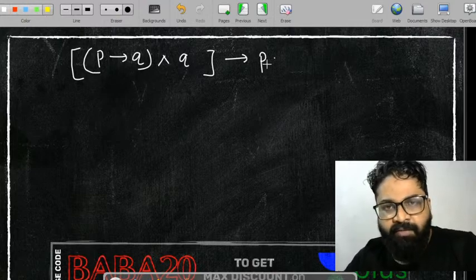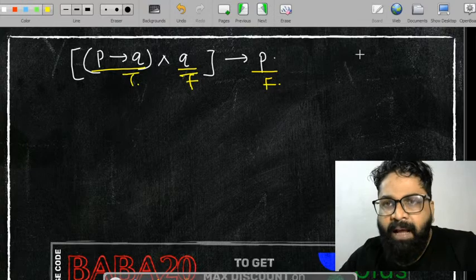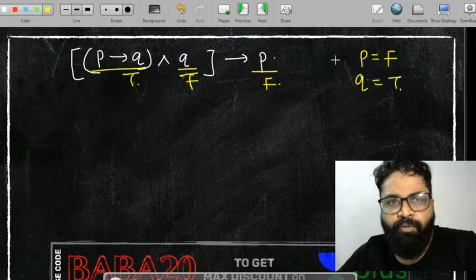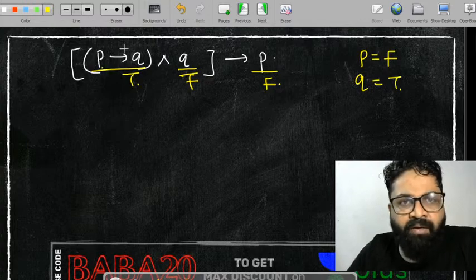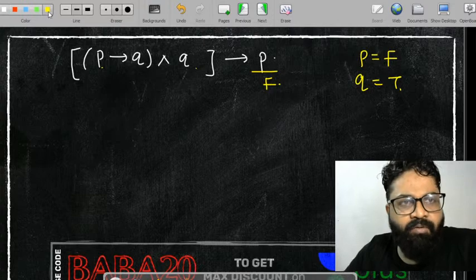So suppose if I will be taking this statement will become what? The statement will become false. ये आपका true आ जाएगा and this one will also be true. Now what will happen? The value of P I got as a false. What is the value of Q? Q I got as a true. Now what is the value of P? See, try to understand this.